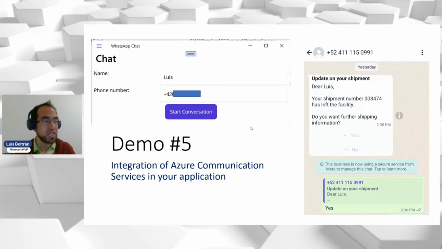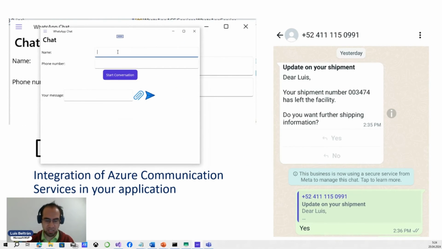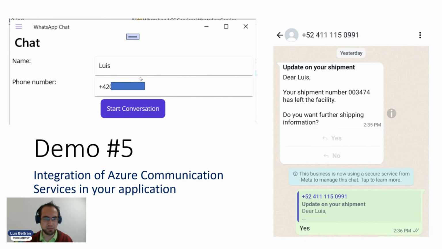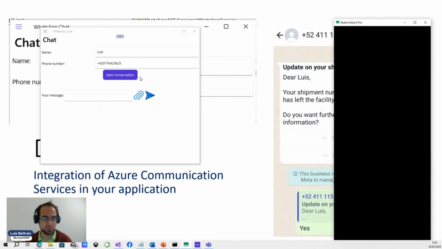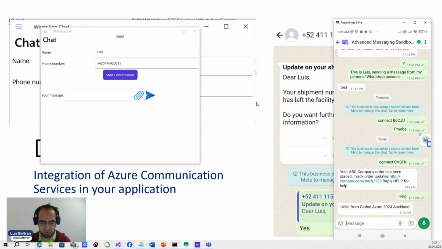But now that I have a demo, I can create an application, right? I can add some code to it. I will show you the code in a minute, but let's test this application. It's already prepared. So here I can provide my name. I will provide my phone number. And I will provide, first of all, a message. Start conversation. I will show you the code in a minute, but you already know the code because it is the same from the sandbox.